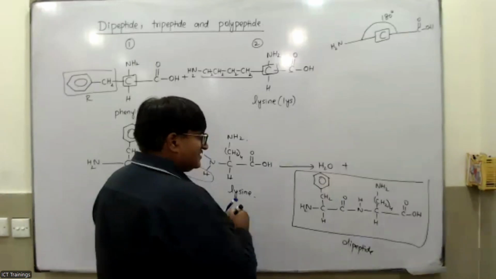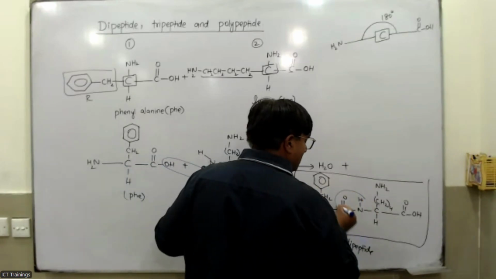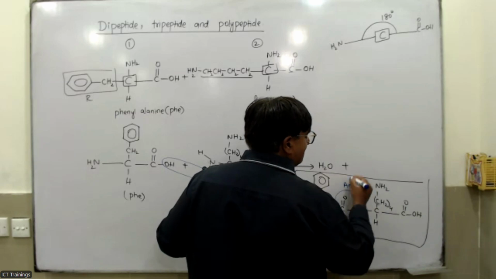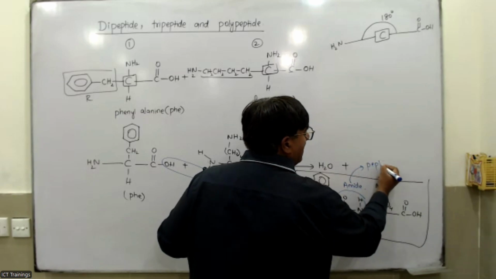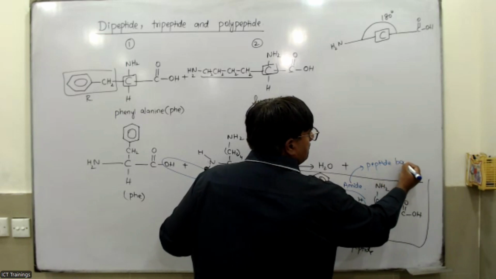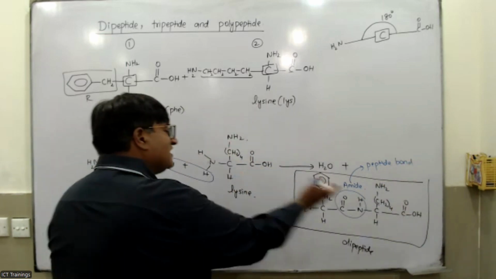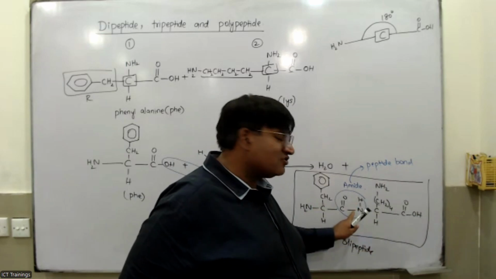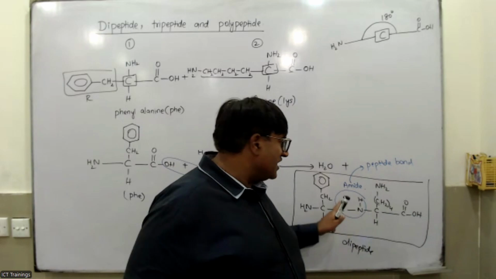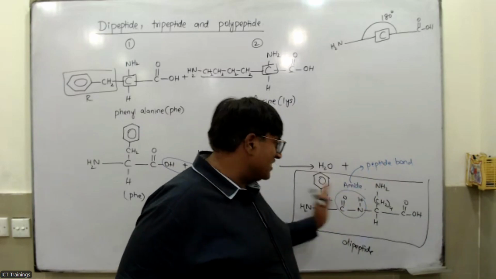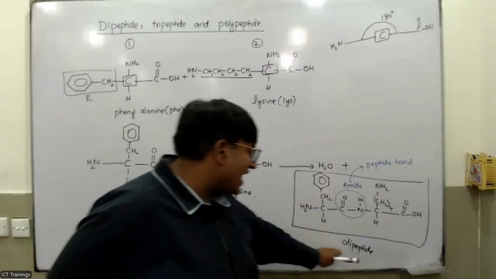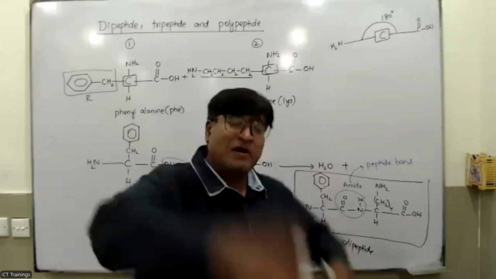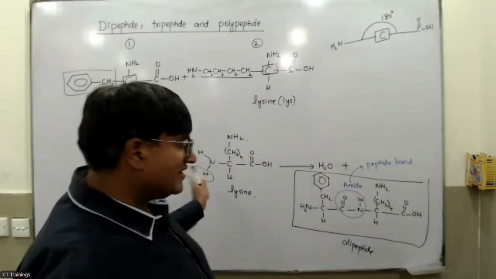Okay, so it got this linkage which is called the amide linkage. So this is actually the amide linkage. And this bond is also called the peptide bond. So the two amino acids join, and we get a dipeptide. Even though this contains one peptide bond, we are not counting the peptide bond. We are counting the two amino acids. So dipeptide shows that it contains two amino acids, not two peptide bonds. Did you get it?